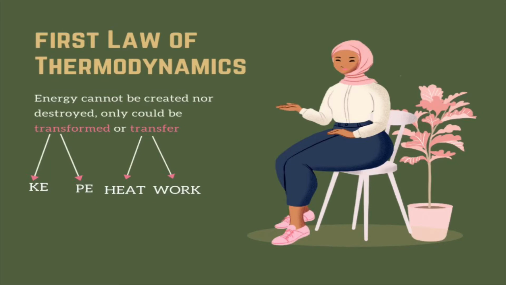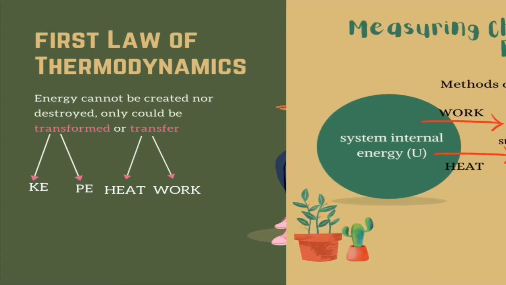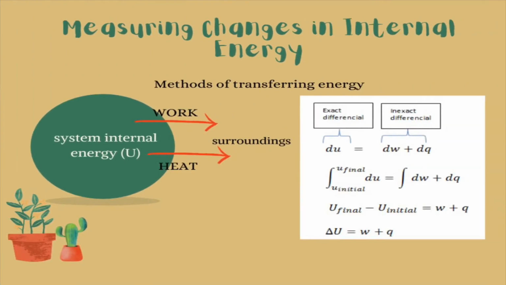Energy transfer could be through heat or work. So let's look at different ways we can measure changes in internal energy. Keeping in mind the first law of thermodynamics, there are two major ways we can change the internal energy of a system: transferring energy via work or via heat.